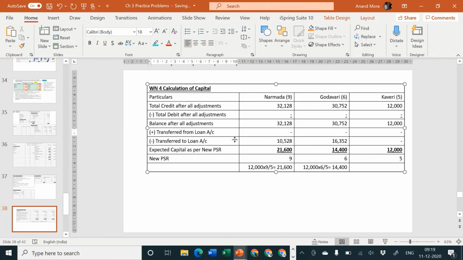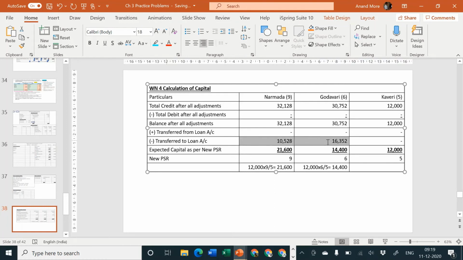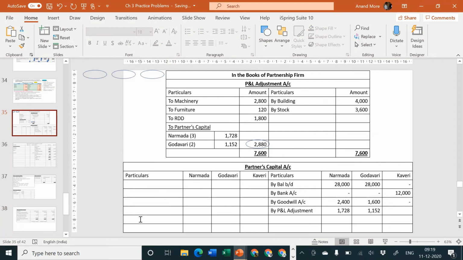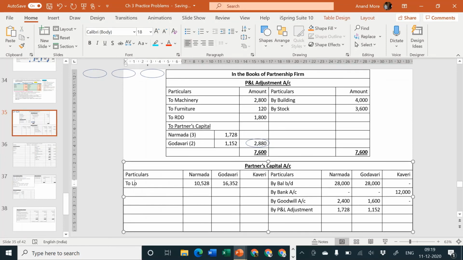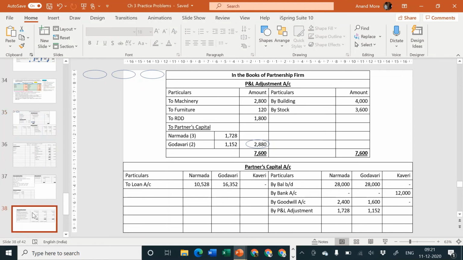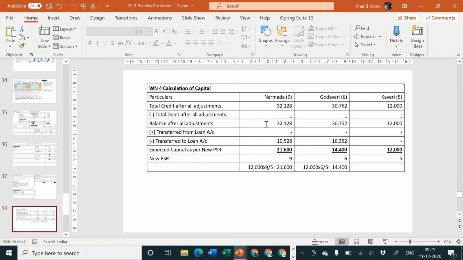So now we know 10,528 and 16,352 should be transferred from the capital account to the loan account. Capital account credit side, a lot of money is there. It will have to be transferred to the loan account. So what I should do is I should write it here, to loan account. Nothing is transferred to Kaveri's loan. Now let us take the total. Since the total of the credit side has not changed, no new items have come on credit and debit side, we can take the total here itself.